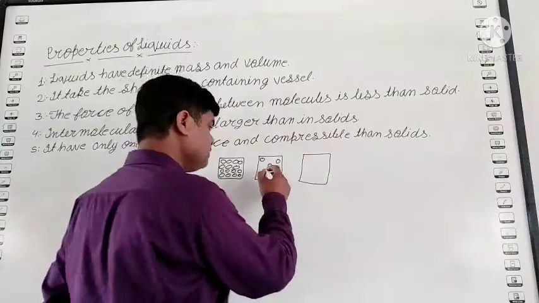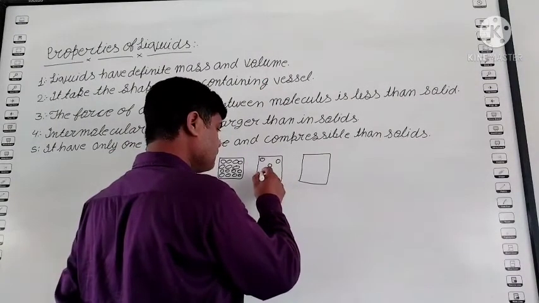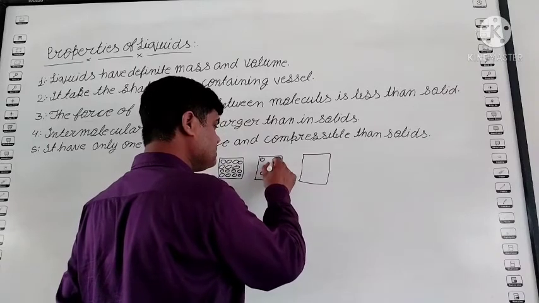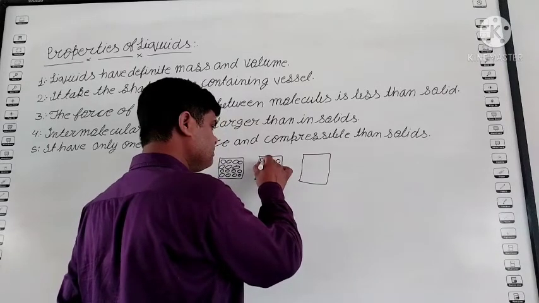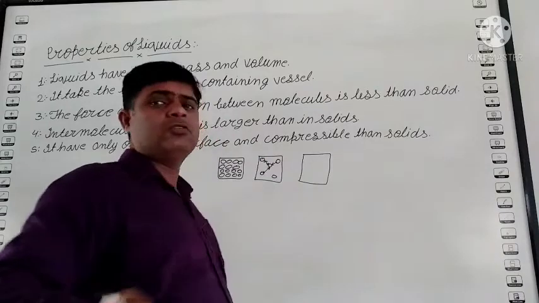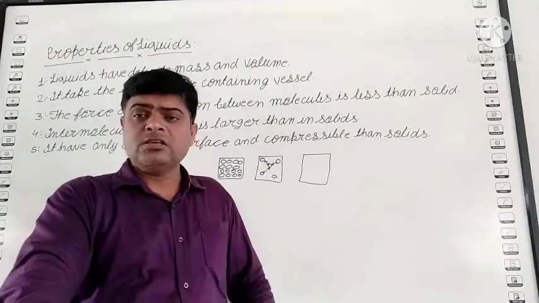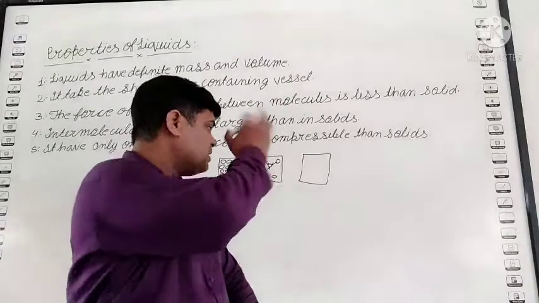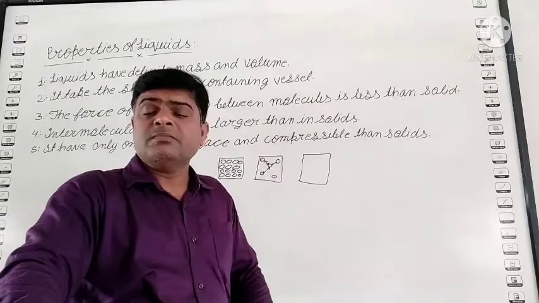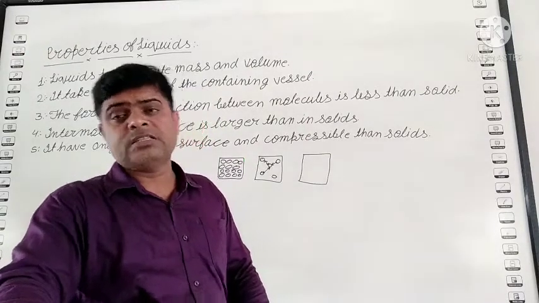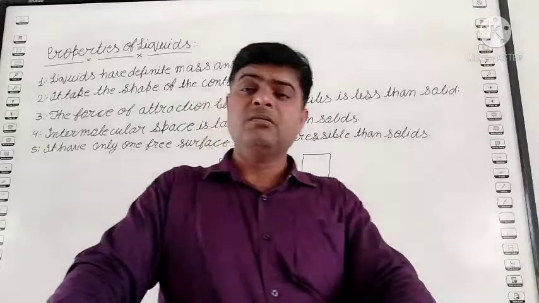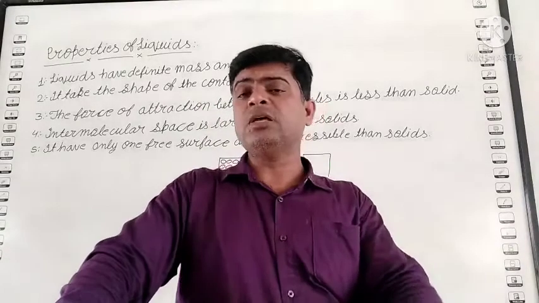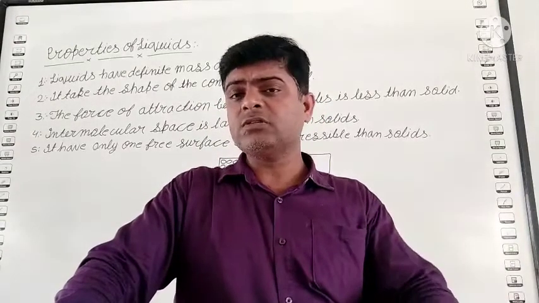So when the intermolecular space increases, the force of attraction decreases, and so liquids flow easily. Their volume is fixed but their shape is not fixed, due to the less intermolecular force than solid.